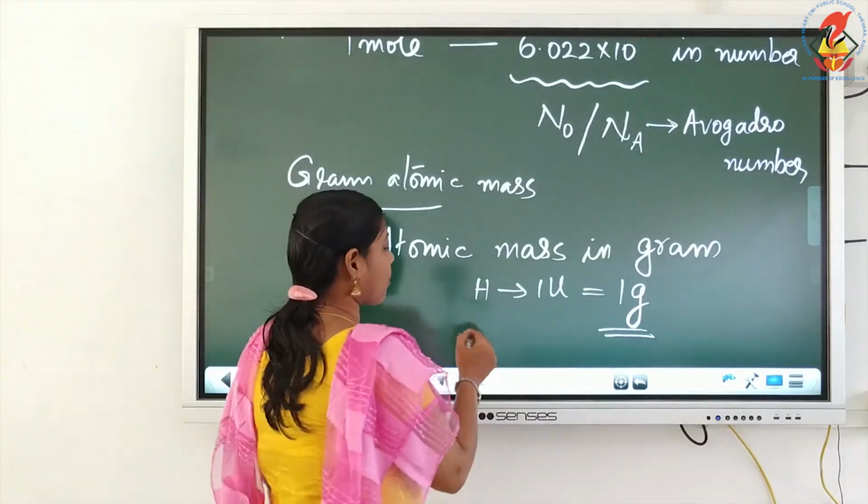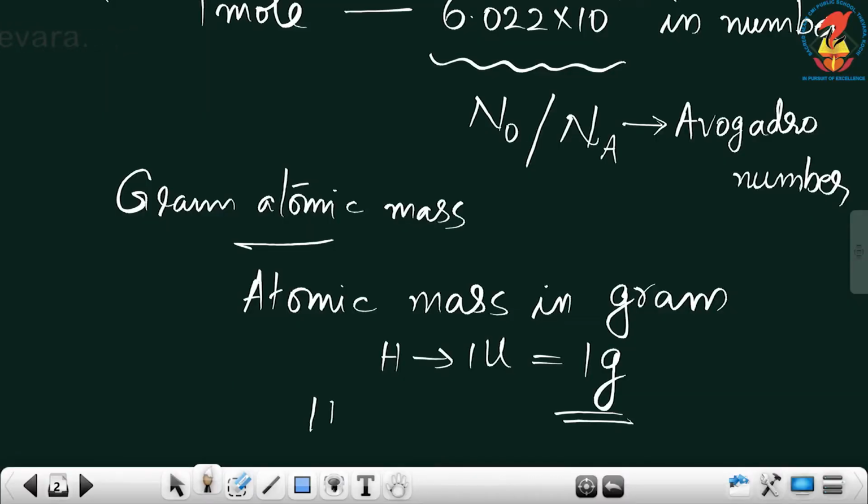And you know water, what is the molecular mass of water? 18 gram, right? No, it is 18 U. So, if it is a gram molecular mass, then it will be molecular mass in grams. So, gram atomic mass and gram molecular mass.